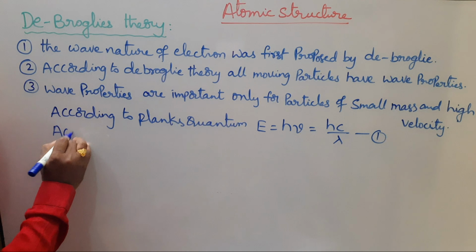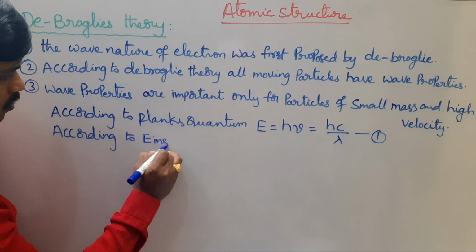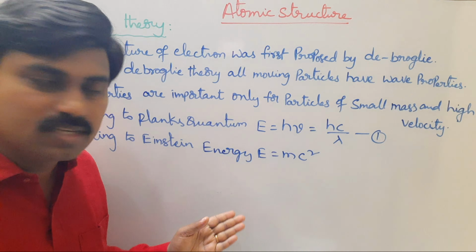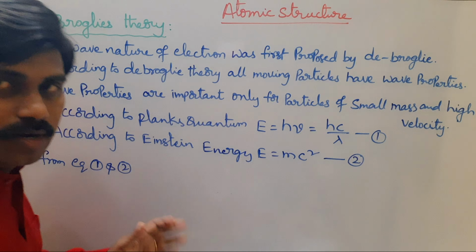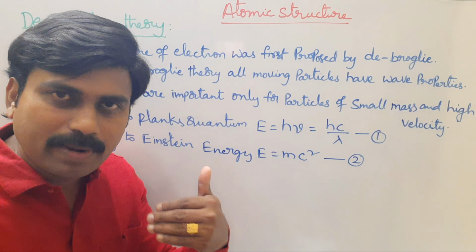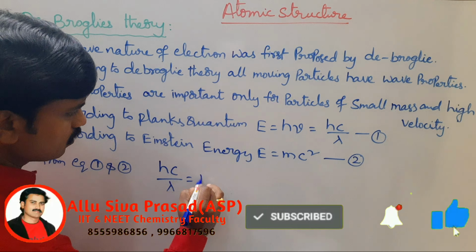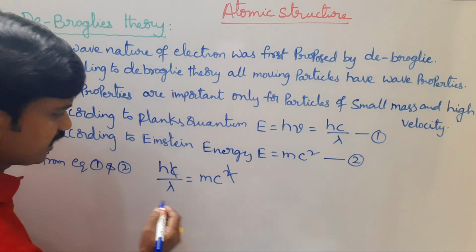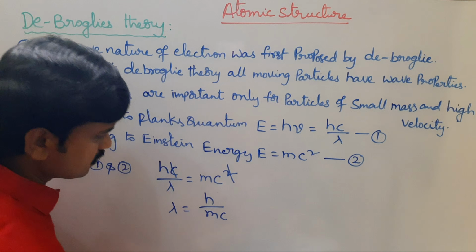And according to Einstein's energy, E is equal to mc square. It is equation 2. From equation 1 and 2, both are energies, so we equate Einstein's energy with Planck's quantum energy. So hc by lambda is equal to mc square. C square and c get cancelled. Next, lambda is equal to h by mc.